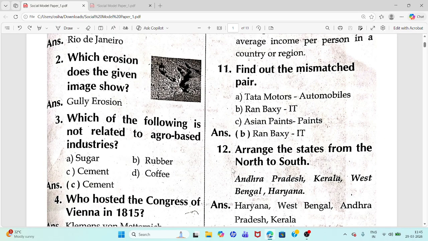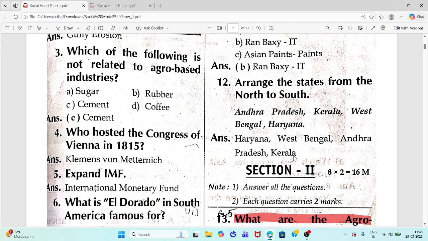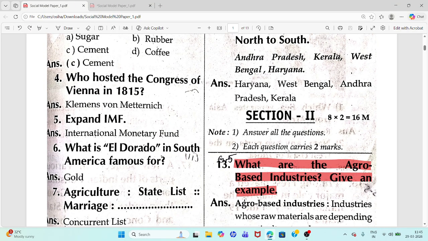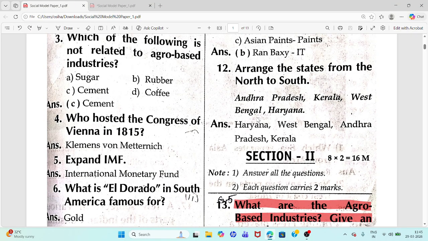Arrange the states from the north to south. You have to arrange these states from north to south direction. Answer: See this order. Haryana, West Bengal, Andhra Pradesh, Kerala. This is the order. Now we completed section 1.